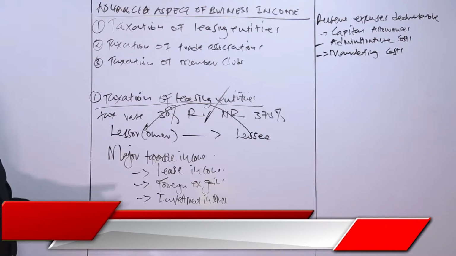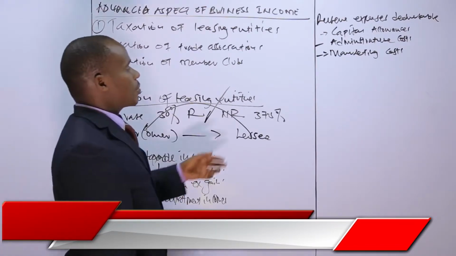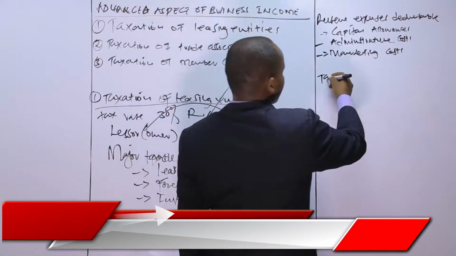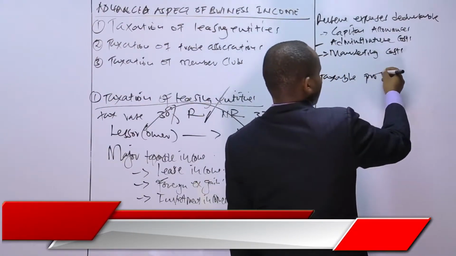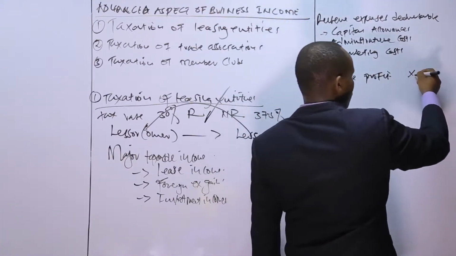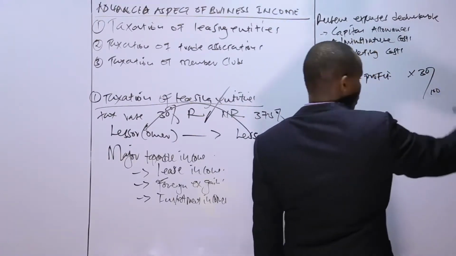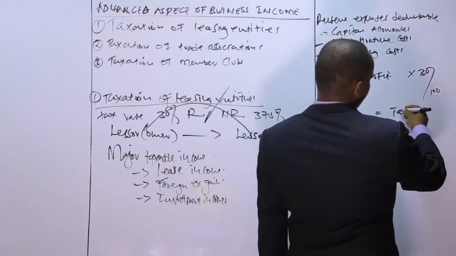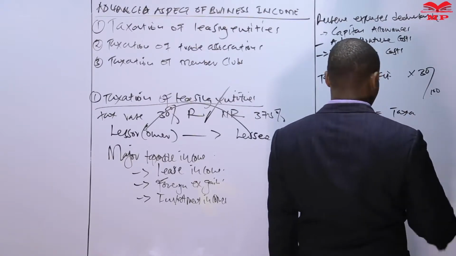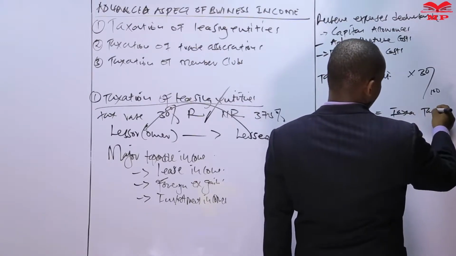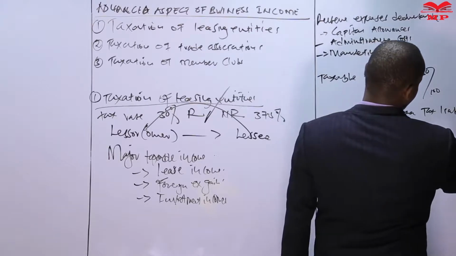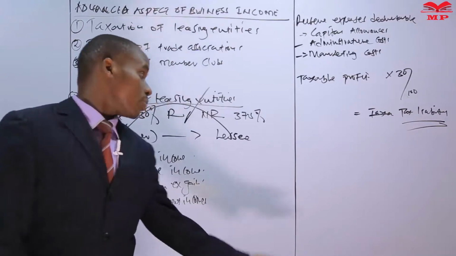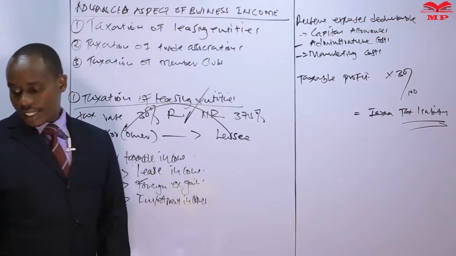And therefore, when we get this total income, we less this cost. What you get, we refer to as taxable profit. And this taxable profit should be taxed at the corporate tax rate, maybe 30%, so that now we can get the tax liability. So simply, learners, that is how we tax the leasing entities.